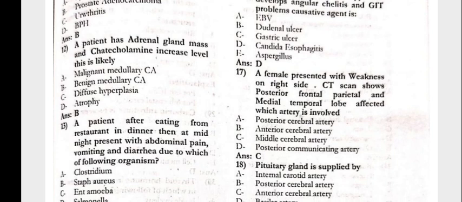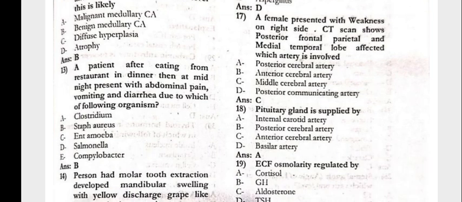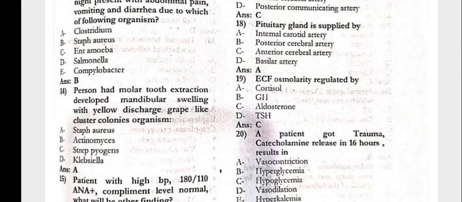The patient has an adrenal gland mass with increased catecholamine levels. This is likely a benign medullary CA. The patient, after eating at a restaurant for dinner, presents at midnight with abdominal pain, vomiting and diarrhea. Due to which of the following organisms? That is Staph aureus. The person had a molar tooth extraction and developed mandibular swelling with yellow discharge and grape-like cluster colonies. The organism is Staph aureus.